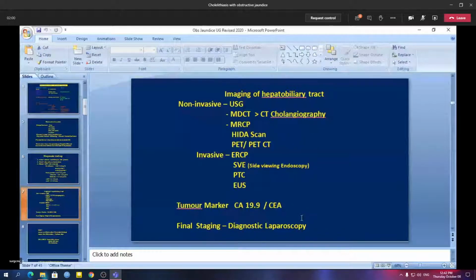We do the minimum so that, as long as the patient lives, the patient is free from symptoms and has a better quality of life. That's why diagnostic laparoscopy, the final staging laparoscopy, is very important, as it can change the course of treatment for a patient with malignant bile duct obstruction or malignant jaundice.